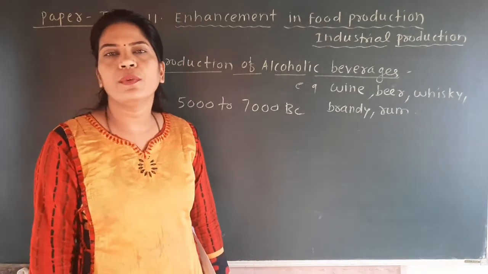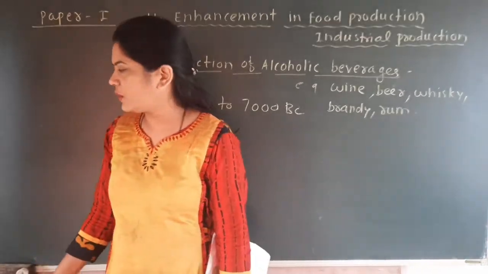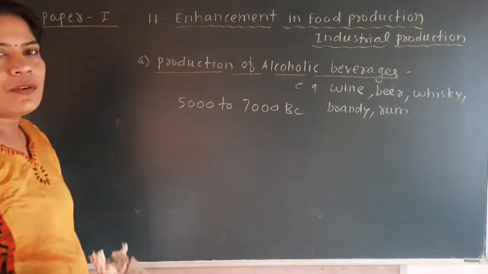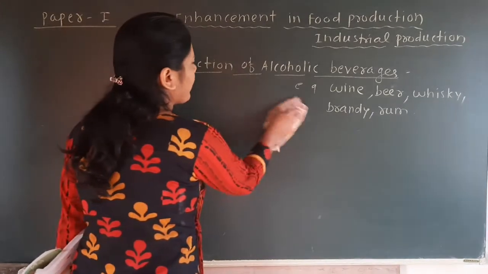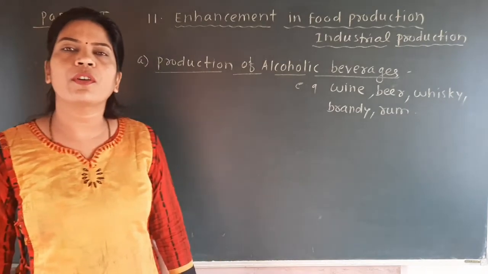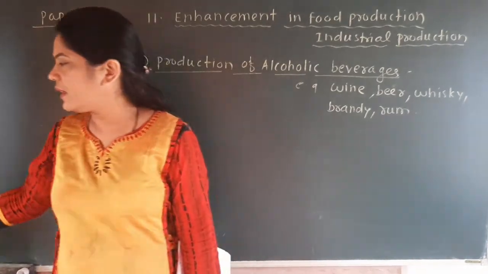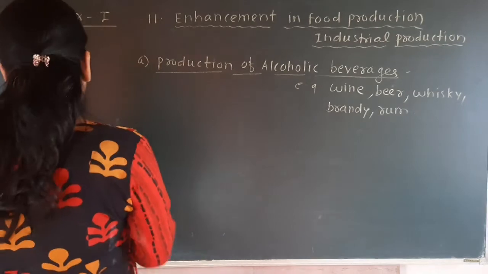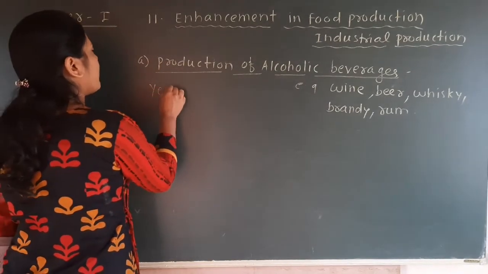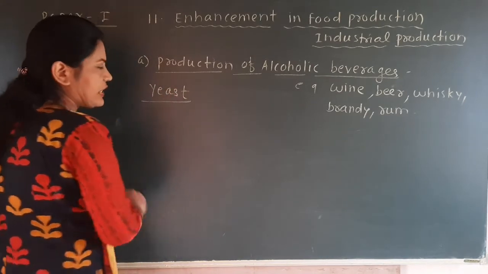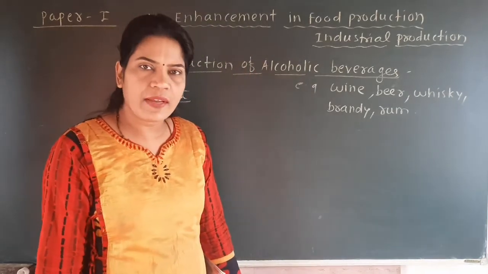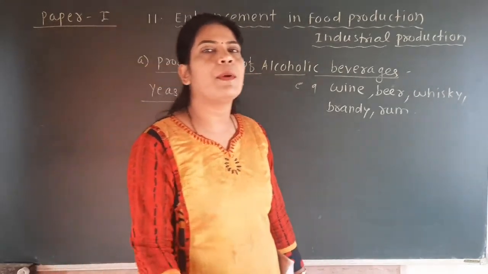Okay, now we have to see which microbes are used for alcoholic preparation. Out of these five alcoholic beverages, which are prepared without distillation, which are prepared with distillation, and which raw material is used for the production of alcoholic beverages, that content we are going to discuss here. So the first point is that the microbe used for these alcoholic beverages is yeast. Again I will tell you that yeast is an example from the kingdom fungi.